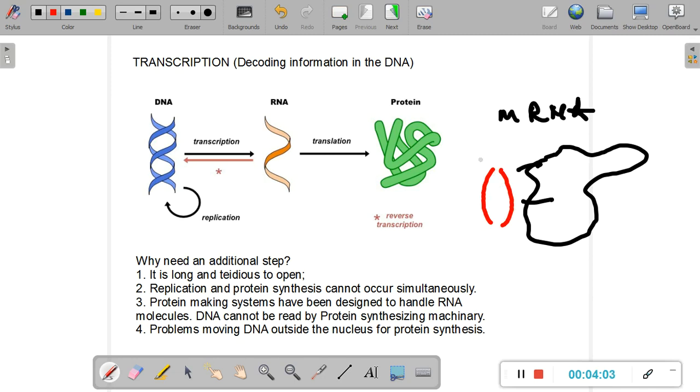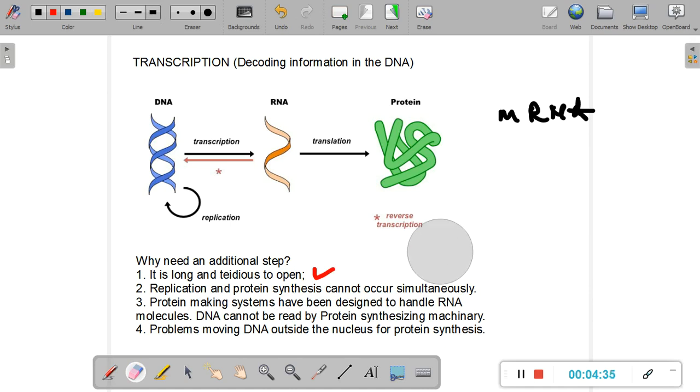Let us just assume for a moment that the cell can read these particular sequences, and for making a protein, the machinery will first of all run through it to make a protein once, and then run through it again twice, and third time, fourth time. So the strand will have to be kept open, and a large section of this DNA segment will have to be kept open, and this would require a lot of energy. So energetically, this is not a very favorable proposition, and that's why probably life has not investigated this route of synthesis of protein.